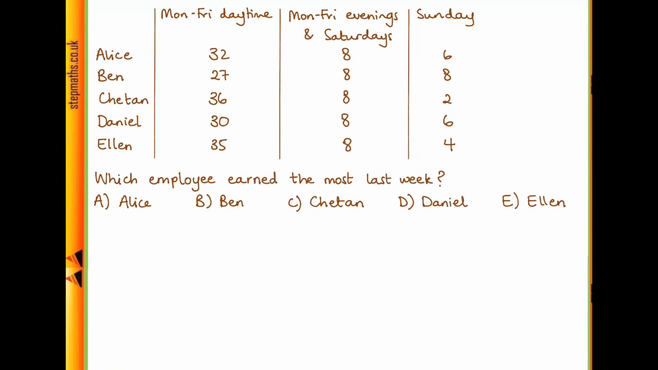But before I start doing the actual comparisons, are there any pieces of information that they've given us here which is totally useless if all we're doing is comparing the number of hours that they've worked? Well, you may see that on Monday to Friday evenings and Saturdays, they all work the same amount, so they're all going to get paid the same amount for the work they did here. So nobody's at an advantage or disadvantage because of the work that they did on Monday to Friday evenings and Saturdays. So this isn't going to be helpful in working out who got paid the most overall. So we can just totally disregard all of this.